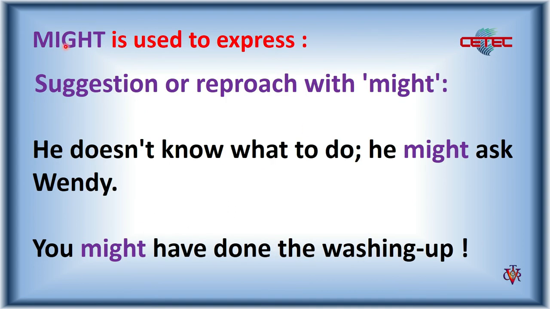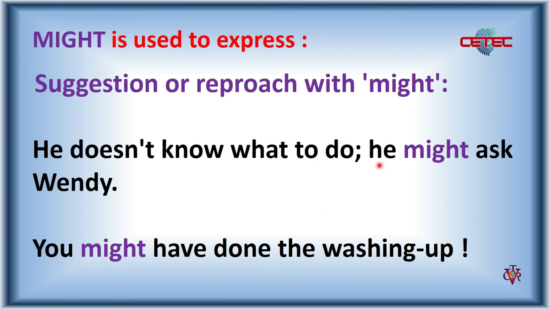Might is used to express suggestion or reproach with might. He doesn't know what to do. He might ask Wendy. Here, don't forget now that's about subject he, negative form, doesn't know what to do.